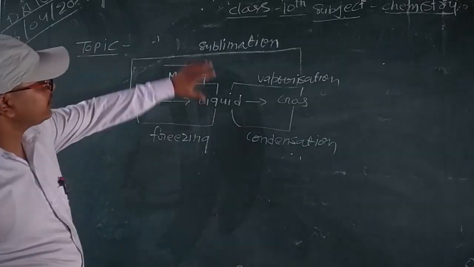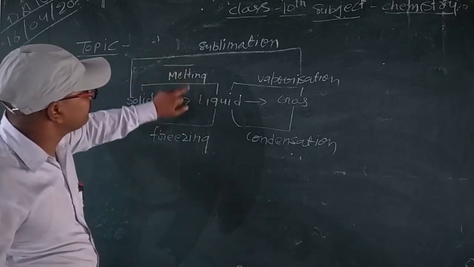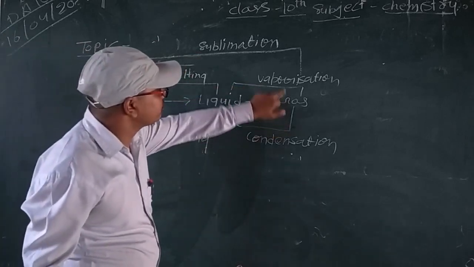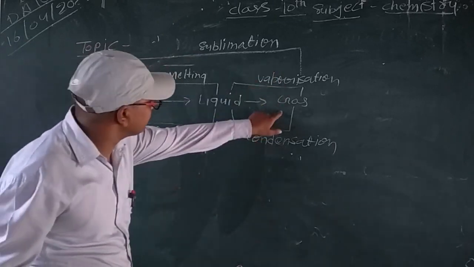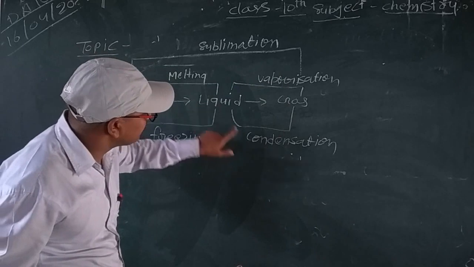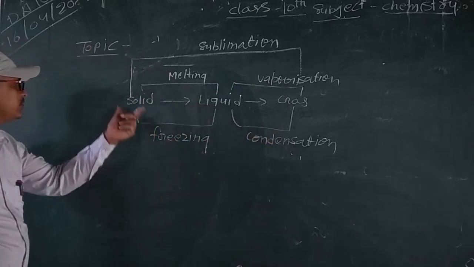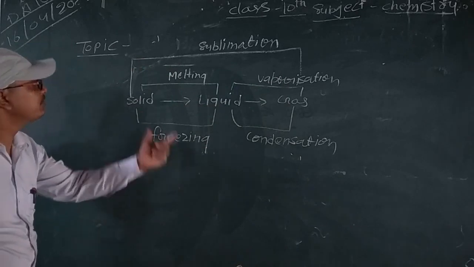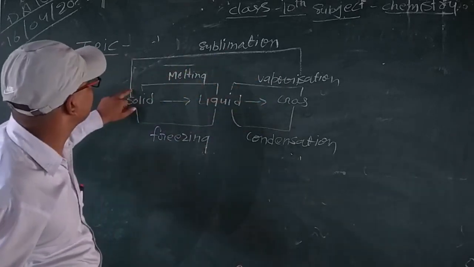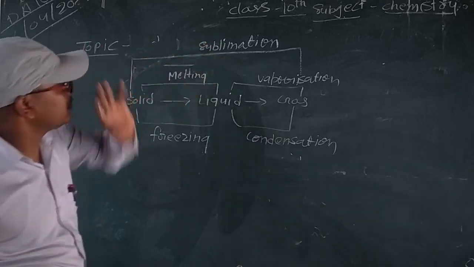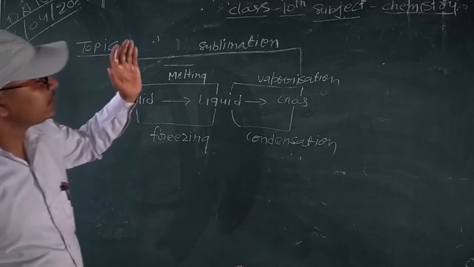Listen to me, look here on the board. Solid converts into liquid, that is melting. Liquid converts into gas, that process is known as vaporization. Gas converts into liquid, that process is known as condensation. Liquid converts into solid, that process is known as freezing. If solid directly converts into gas, that process is known as sublimation. This change is also known as physical change.